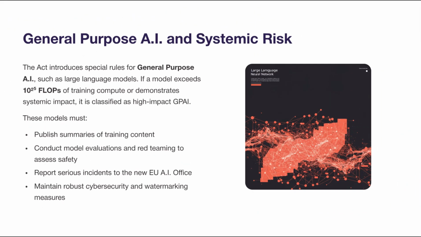The Act introduces special rules for general-purpose AI, such as large language models. If a model exceeds 10 to the 25th power FLOPs of training compute or demonstrates systemic impact, it is classified as high-impact GPAI. These models must publish summaries of training content, conduct model evaluations and red teaming to assess safety, report serious incidents to the new EU AI Office, and maintain robust cybersecurity and watermarking measures.